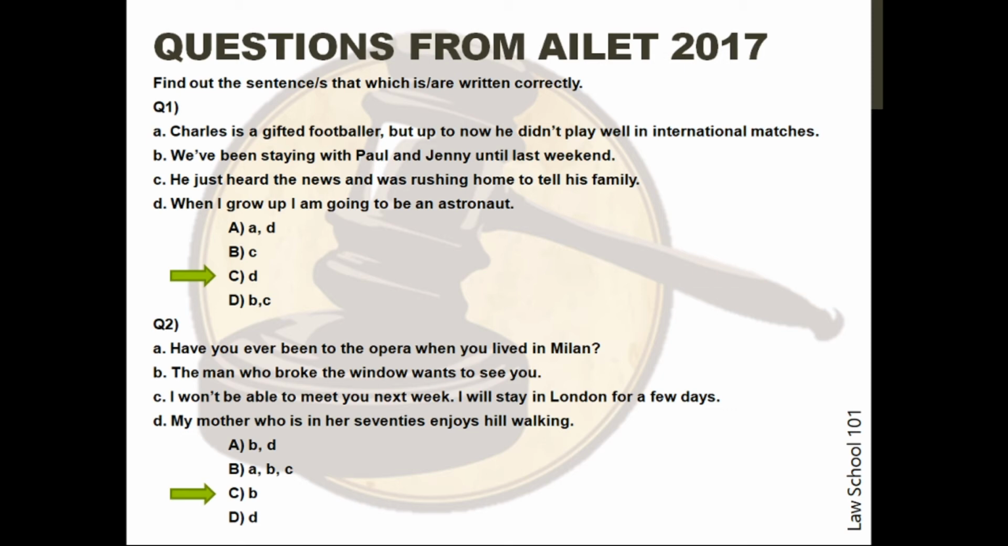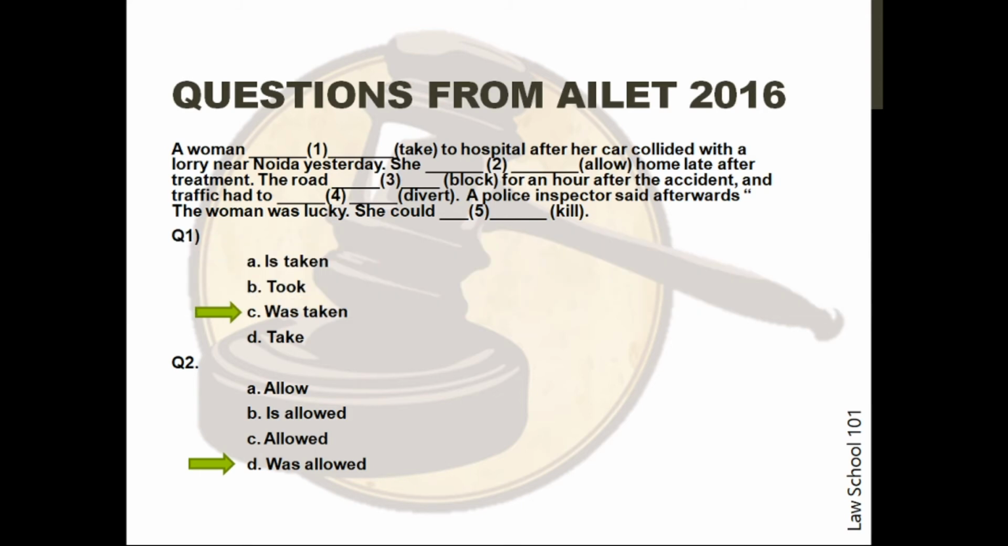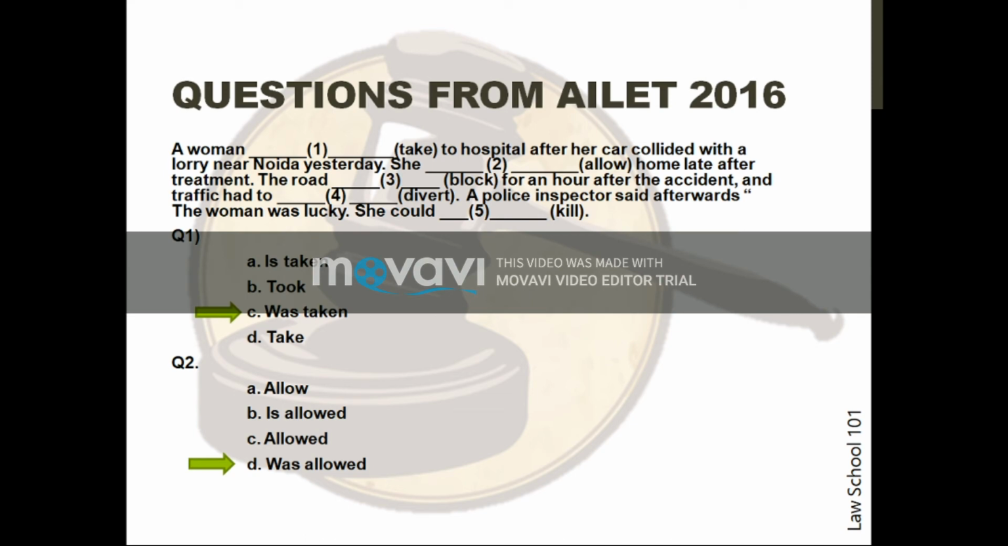Last, we have questions from AILET 2016. The first question requires us to fill in the blanks in the paragraph. Take care to ensure that the options selected allow the entire paragraph as a whole to make sense. In most cases, the tense that fills the first blank usually is continued throughout the paragraph. However, make sure you read very carefully to catch subtle time reference changes.